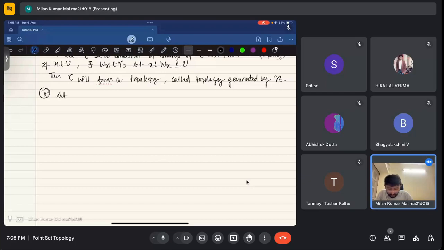Let X with tau X be a topological space, and Y with tau Y be two topological spaces.